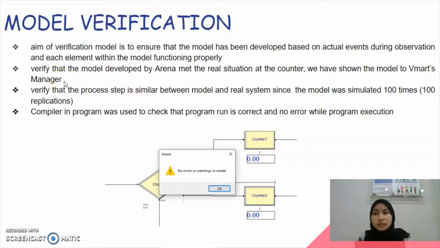Next, we verify that the process steps are similar between the model and the real system. The model was simulated with 1100 replications, and the compiler was used to check that the program runs correctly with no errors during execution.